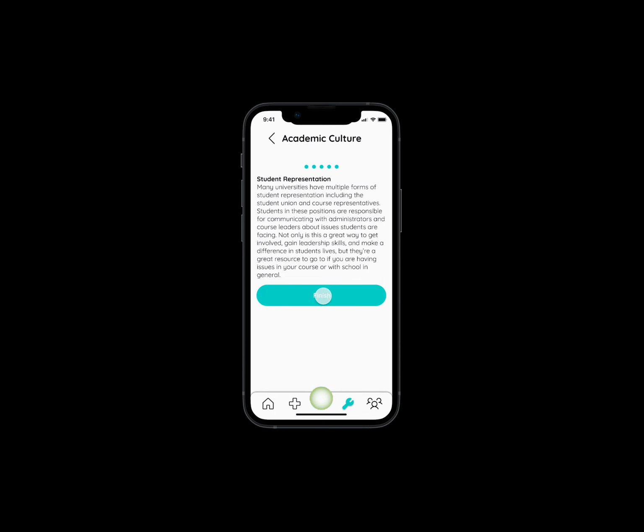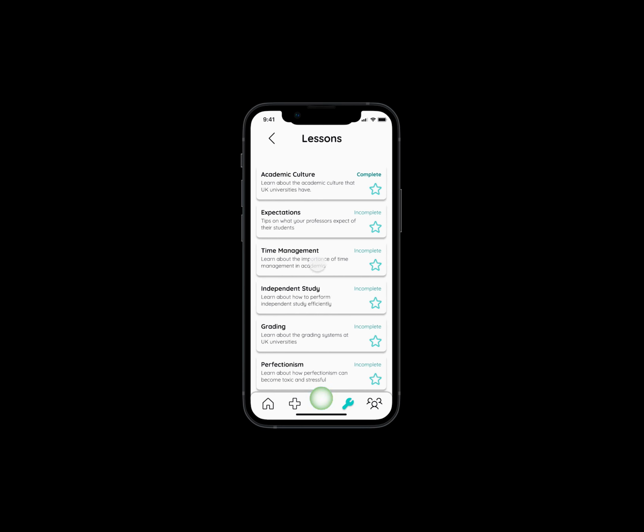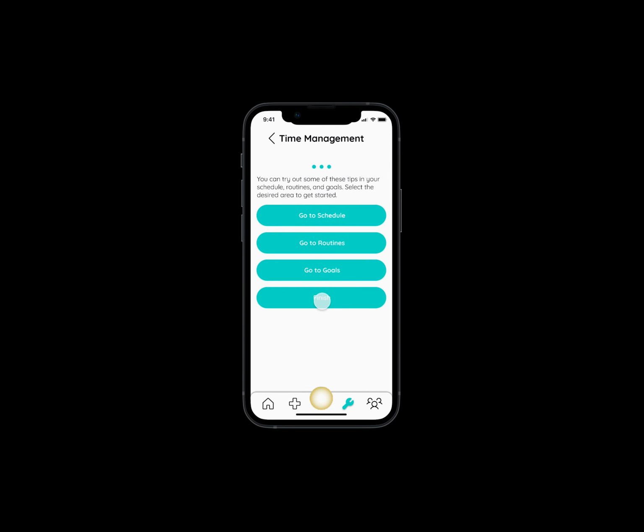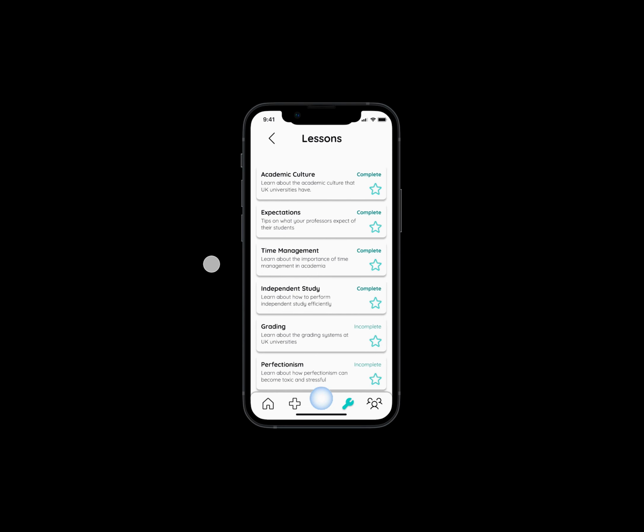The lessons also provide short tips and can be favorited for quicker access later. Some lessons, such as time management, will route users to the ways in which the app can help them apply these lessons to their life.